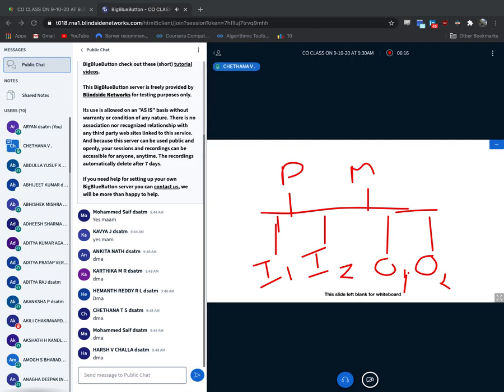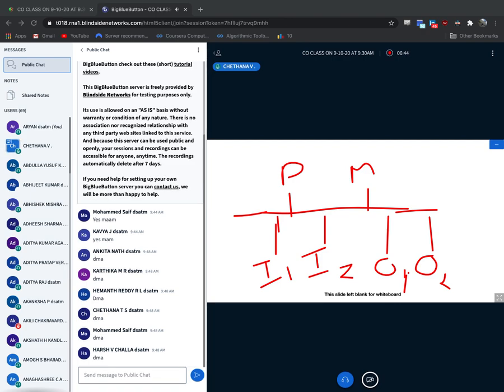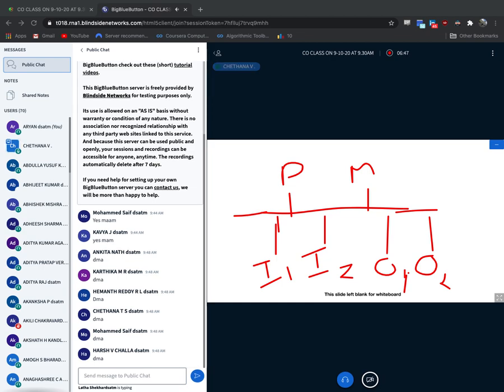Now, you know what happens? This is the bus. Whatever I have written over here is the bus. My question to you is, who is the controller of this bus? Who is the main controller? Suppose I want to transmit data from I1 to the processor. Who is the owner of that bus? Can you type the answer for me?